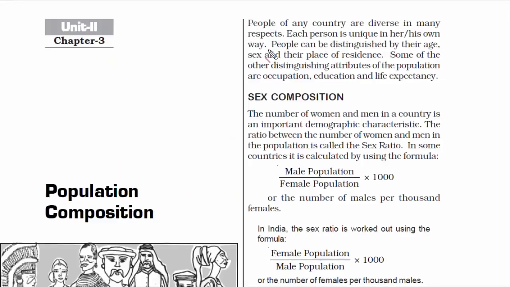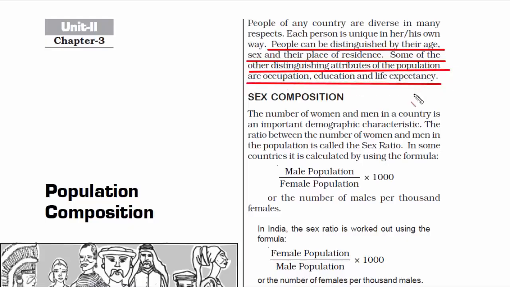So, population basically means people, and people have basic attributes like what their occupation is, what have they studied, that is their education, qualification, and what their life expectancy is, that is depending on which part of the world they stay and how much developed it is in terms of technology and medical discoveries. In a nutshell, we're going to read all this.